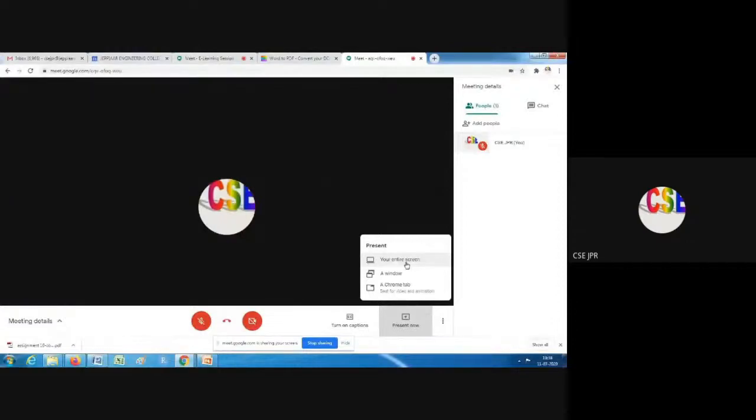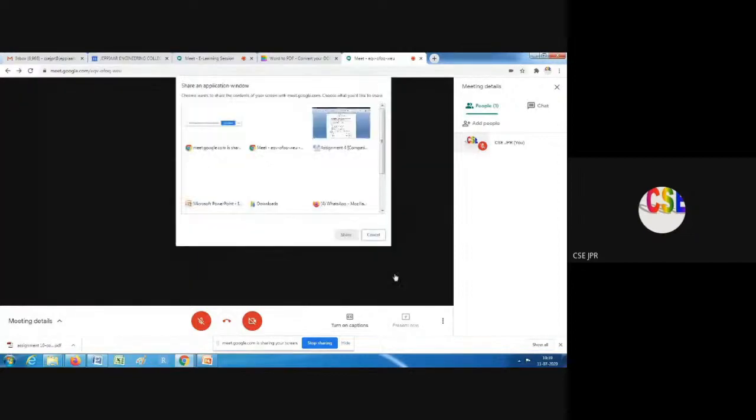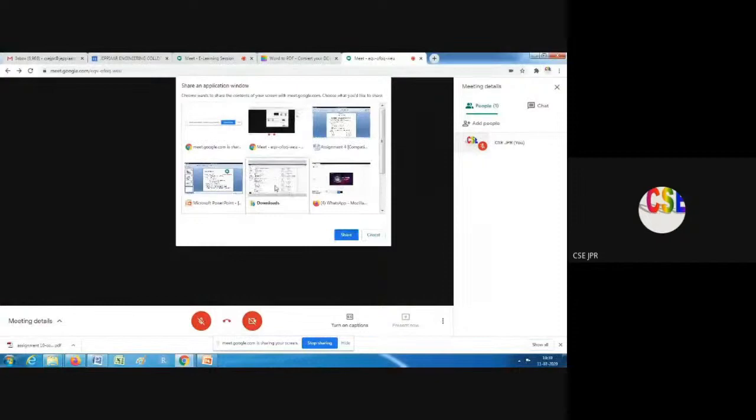To avoid that, we can select a window. Suppose I am going to run one PowerPoint presentation only to be visible to the user. I will select only that particular application, whether it is a PowerPoint presentation, PDF file, Word file, or any video I want to play. That is another option there.